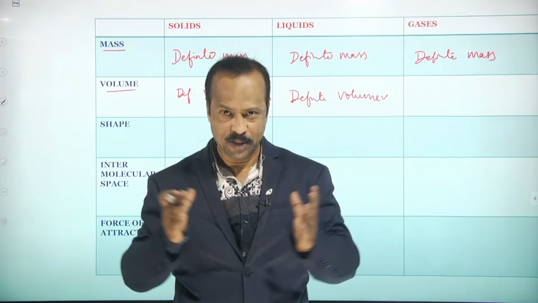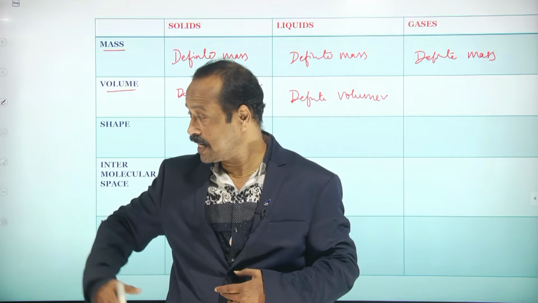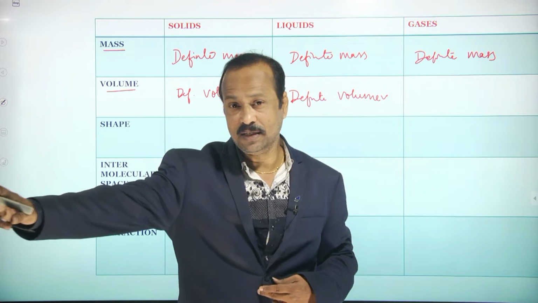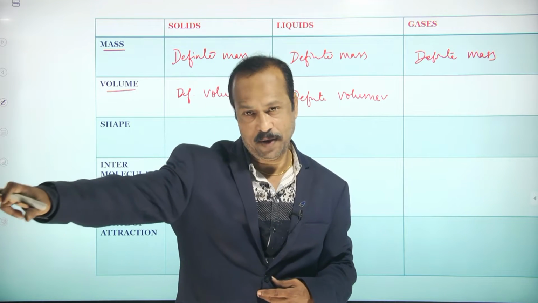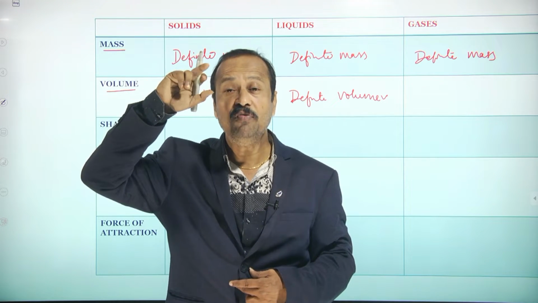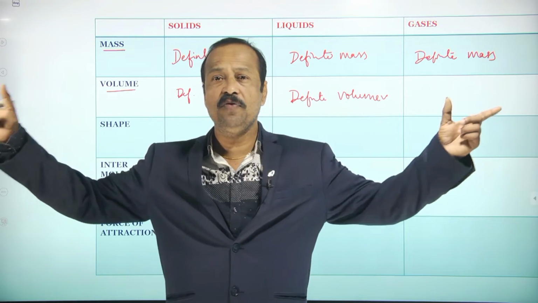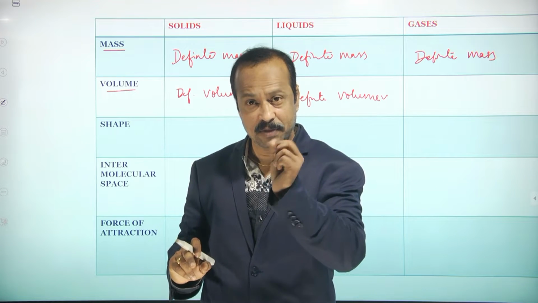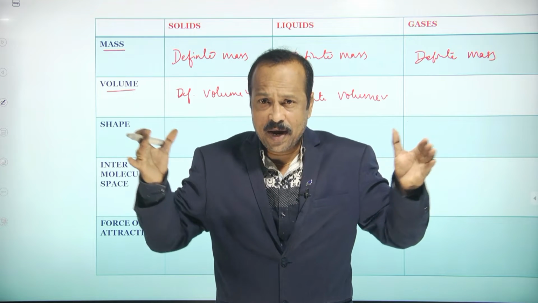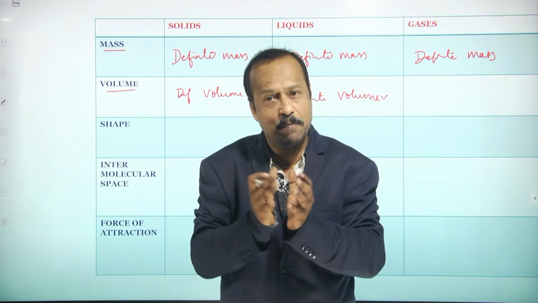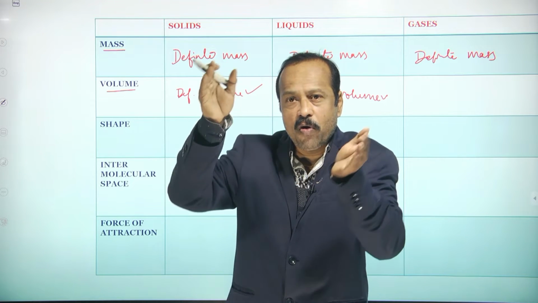For example, I am in this room and the room size is 10 meters length, 5 meters breadth, 3 meters height. So, 10 into 5 is 50, into 3 is 150 cubic meters. Now, everywhere in this room there is air, which means gas is there. If I collect and compress this total air of this room, I can pack it in one small container.